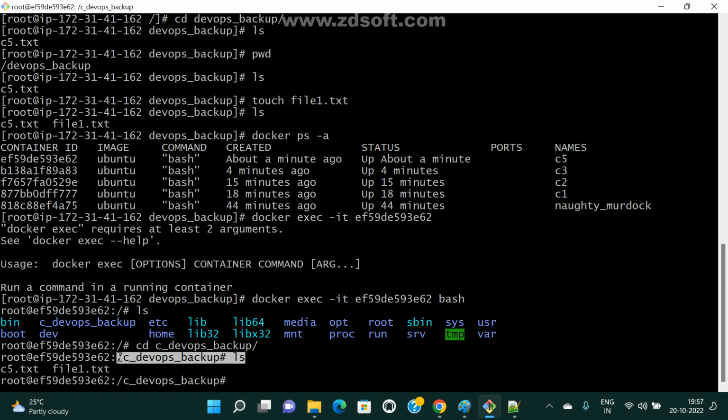Earlier that path is different: under var lib docker volumes we can see that volume name. Now I didn't create any volume. I directly created one directory in my file system. That file system path I attached to my container. Now it's safe in two ways. Even if the container is deleted, my data is safe. Even if my software is uninstalled, my data is safe. Now got it?